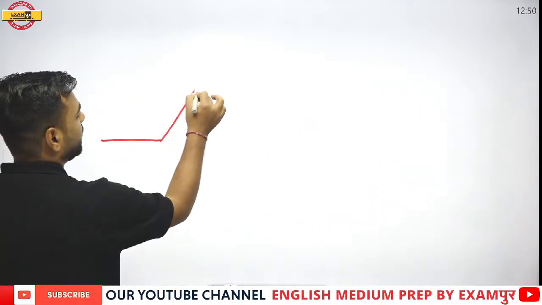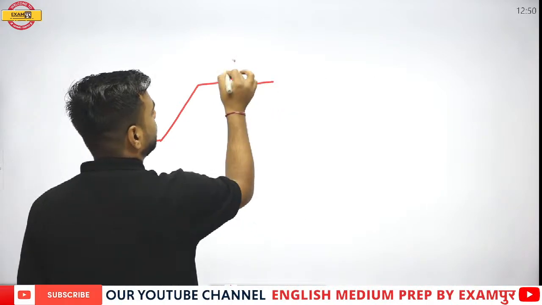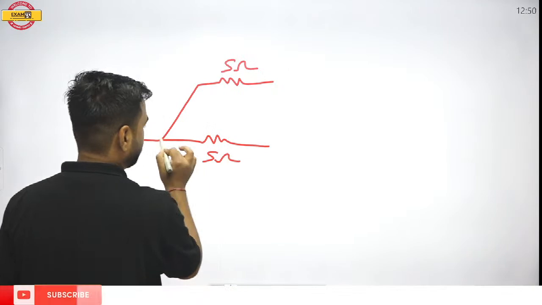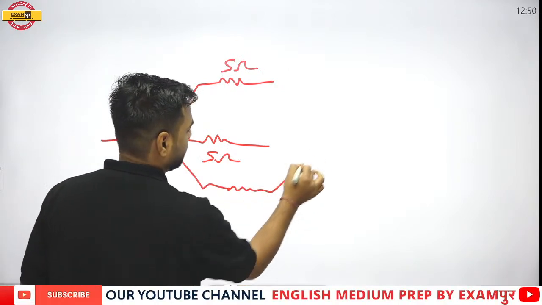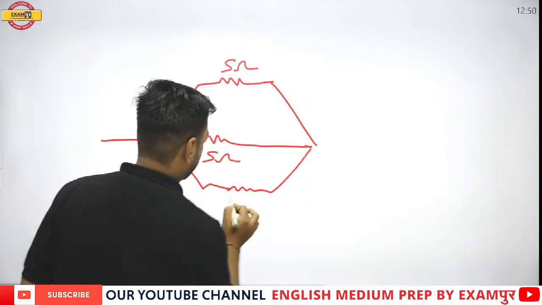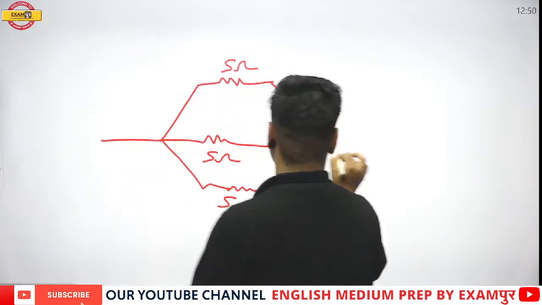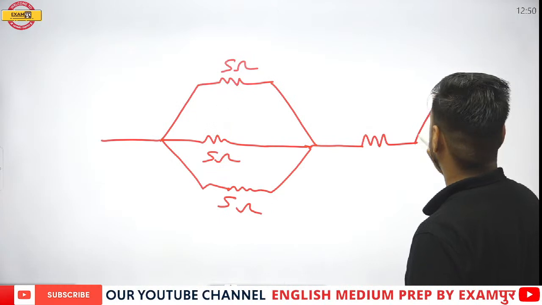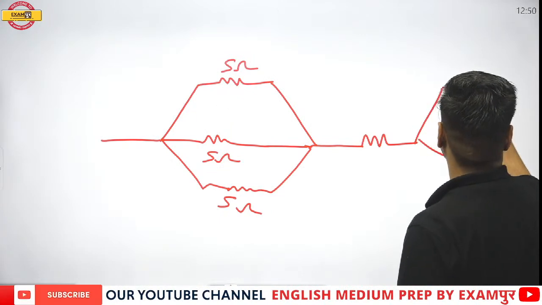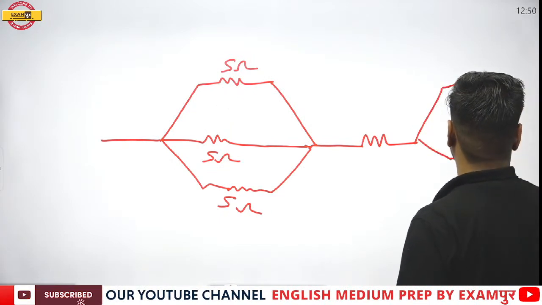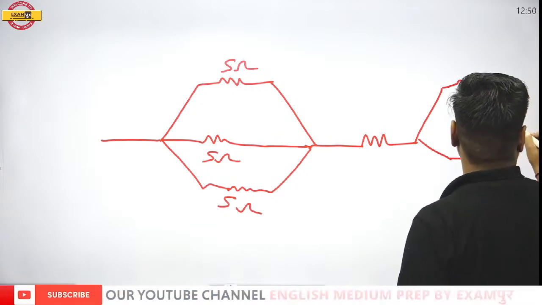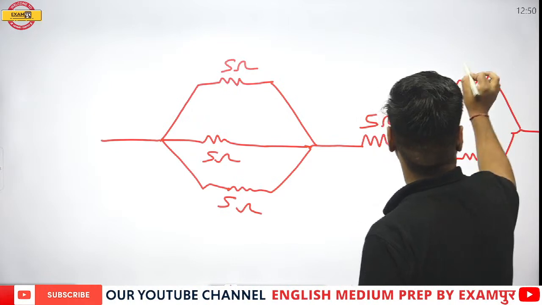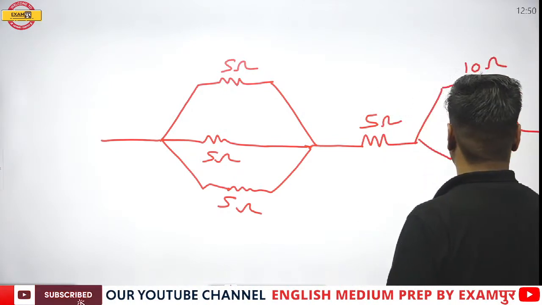So here we are having the resistance of 5 ohm, 5 ohm, 5 ohm. Then we'll be having this part, and then this is again a simple one, but I just wanted to ask you, 10 ohm and 10 ohm.